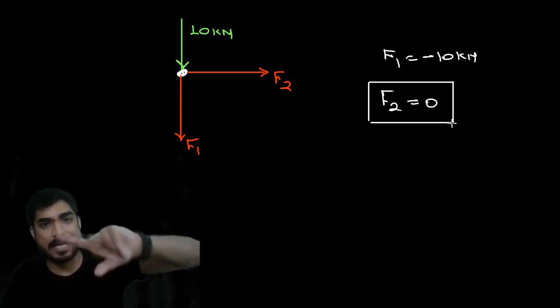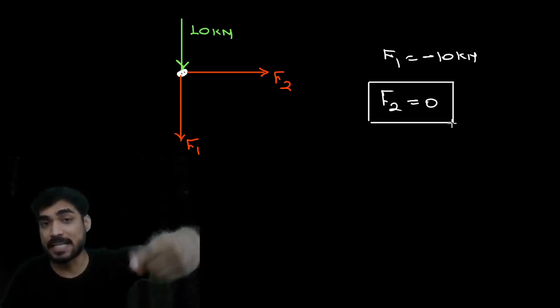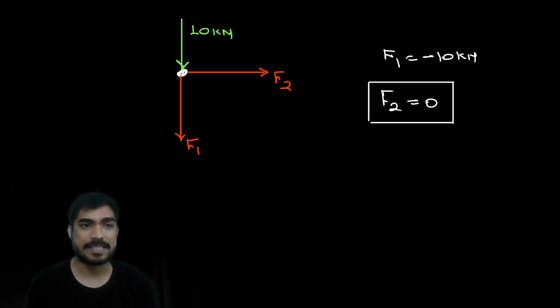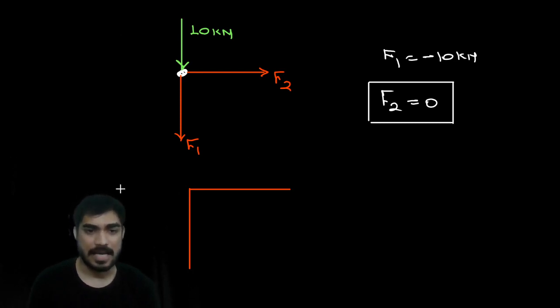You have two members and there is an external load, but that external load is in the direction of any one member. You can see it like this also. If it were like this, then also the condition is the same.